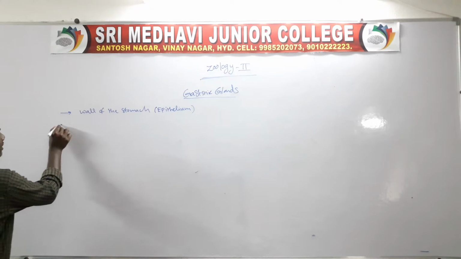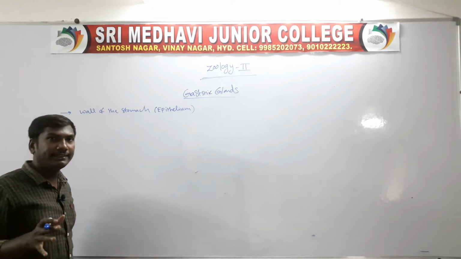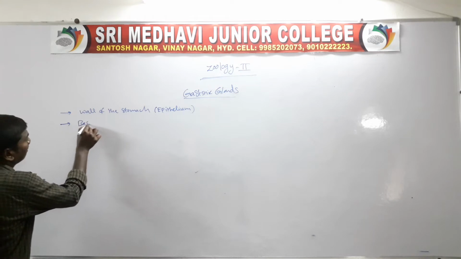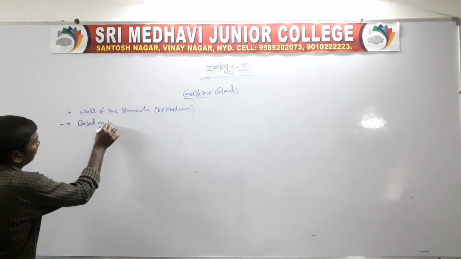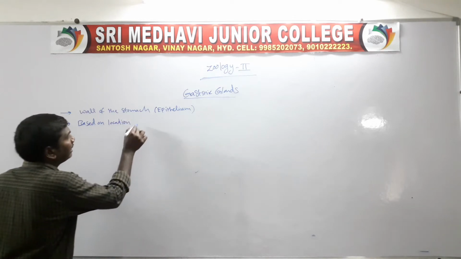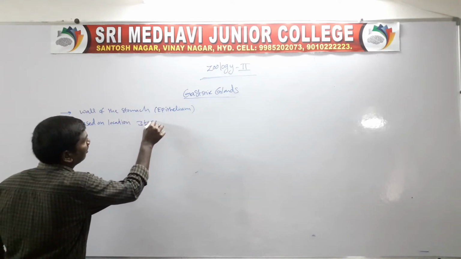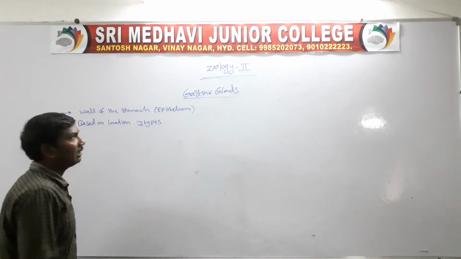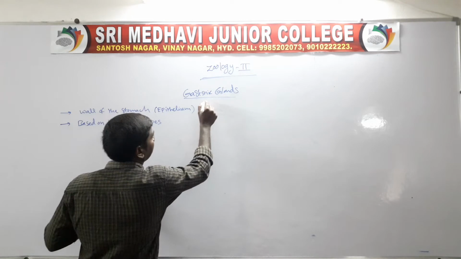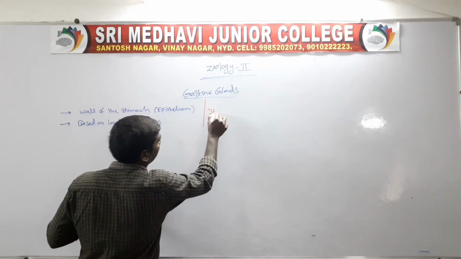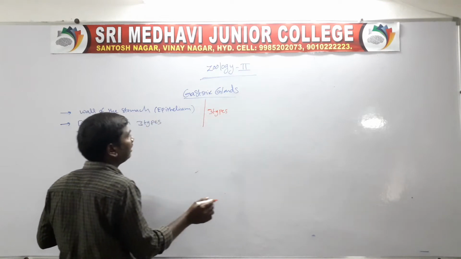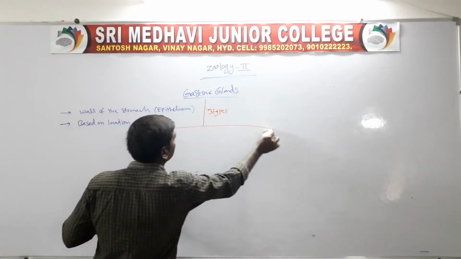Based on the location, there are three types of gastric glands.